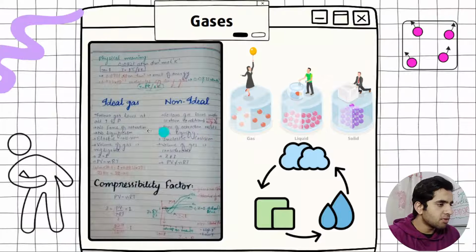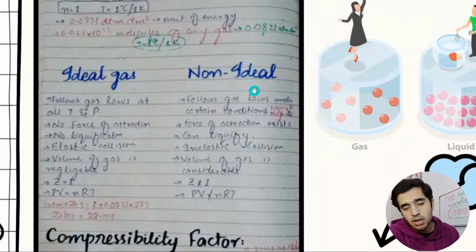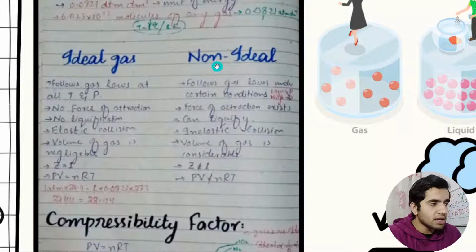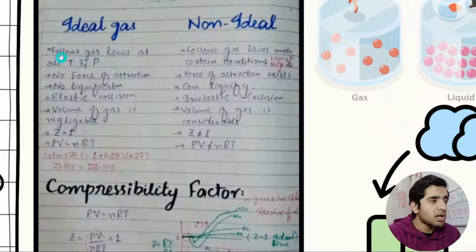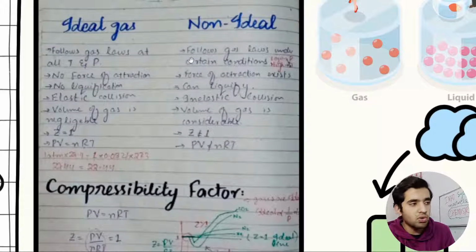Now after this, we have ideal gas versus non-ideal gas, or ideal gas versus real gas. So what is an ideal gas? It follows gas laws at all temperatures and pressures, while real gases follow gas laws only under certain conditions. I mentioned earlier that real gases do not follow ideal gas laws, but they do follow in certain conditions. What is the condition?